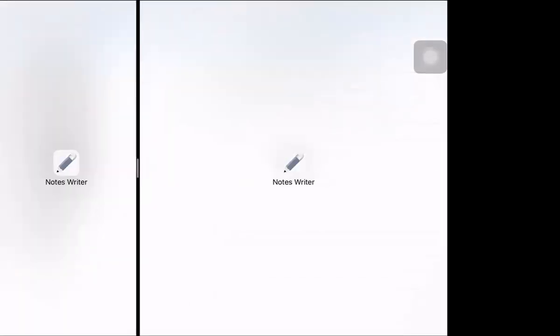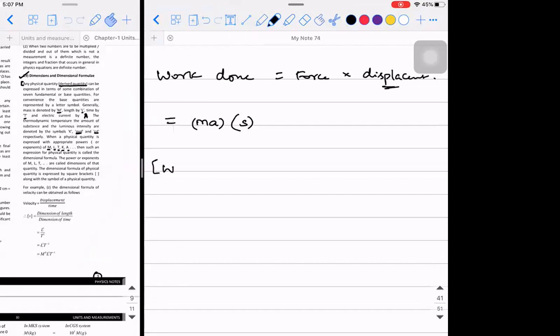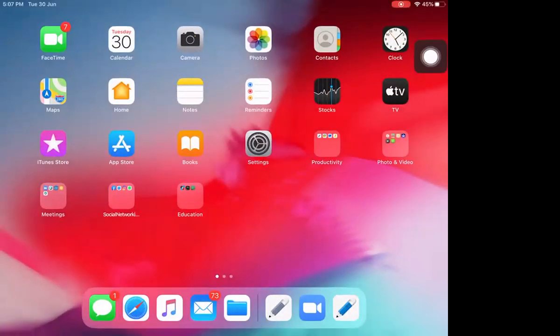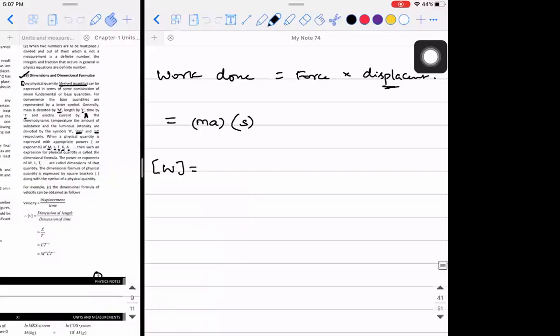So just to recollect, suppose I tell you the formula for work done is force into displacement. Force is written as mass into acceleration, displacement is written as S, right? So if I ask you to write the dimensional formula of work done, then what will you write? What will be the dimensional formula of work done here?